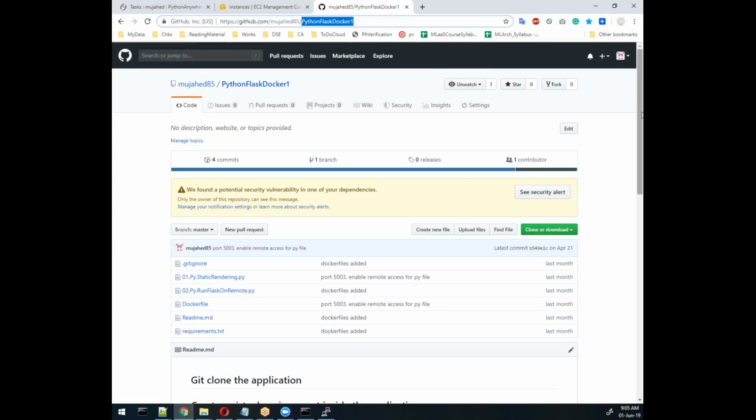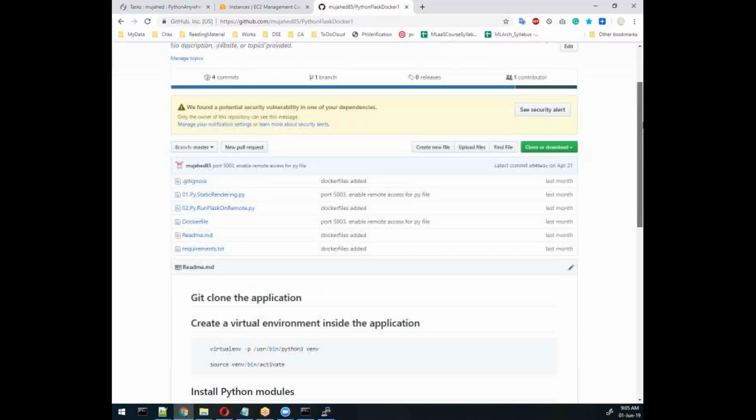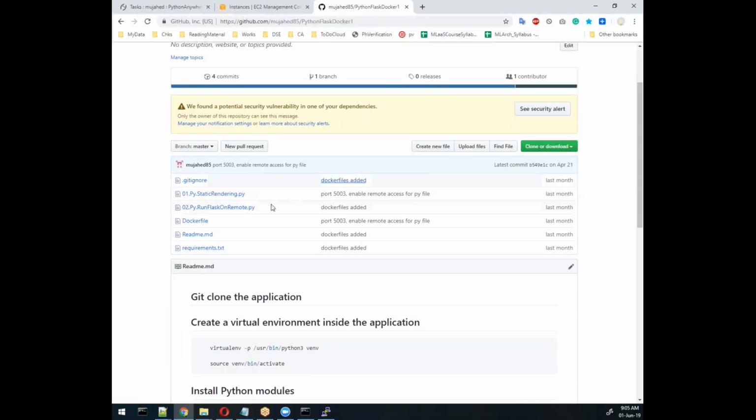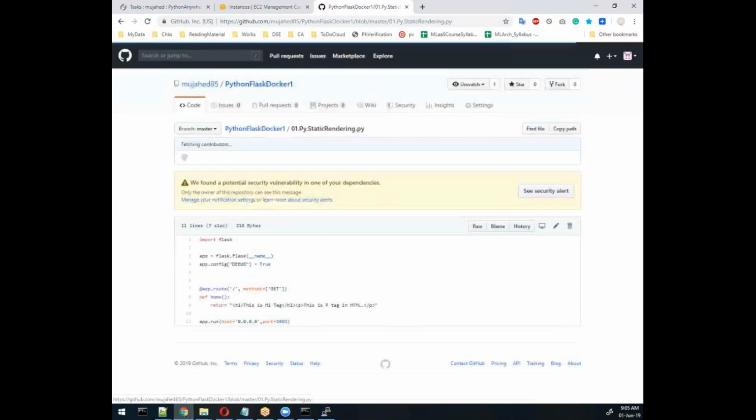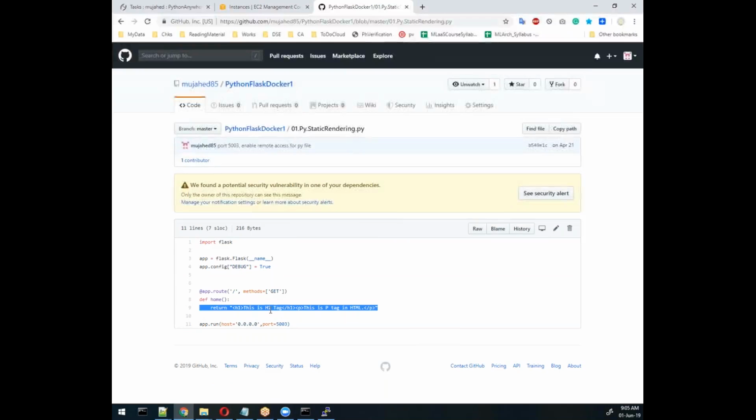I'll try to add multiple libraries also, not now, later. If you need anything, you can see it. This contains one file, a static rendering Flask-based application, which is a simple application that will display this message when you run it.